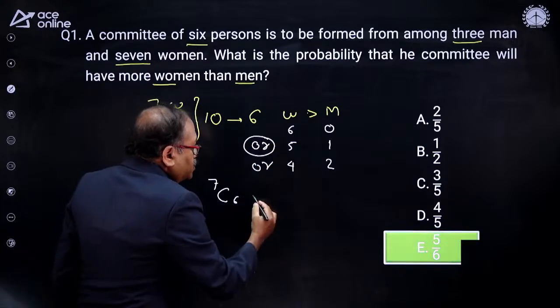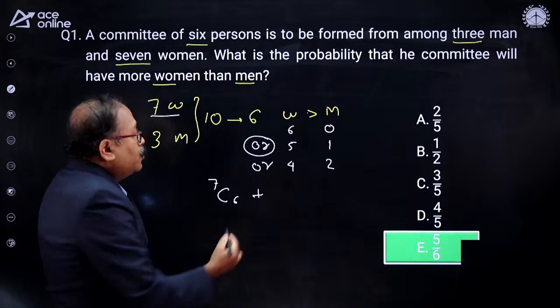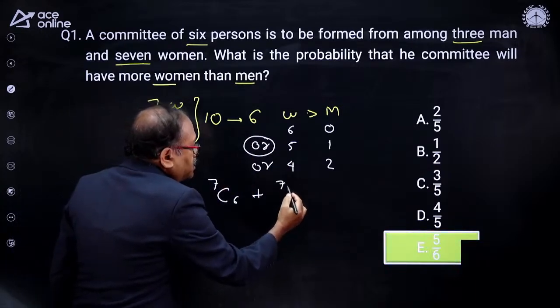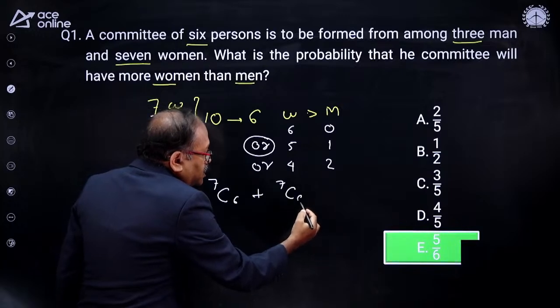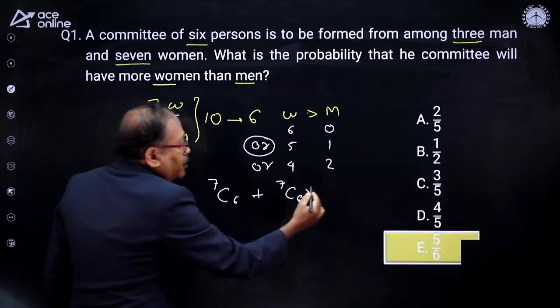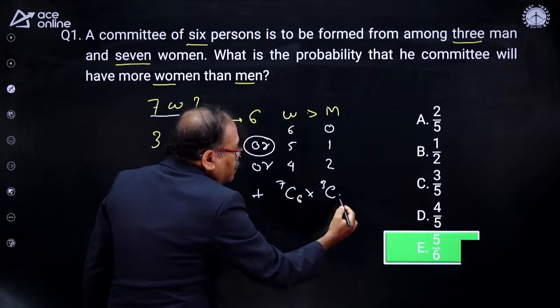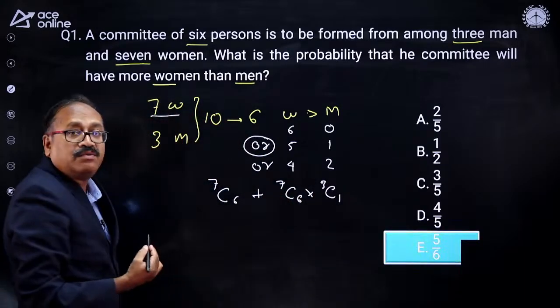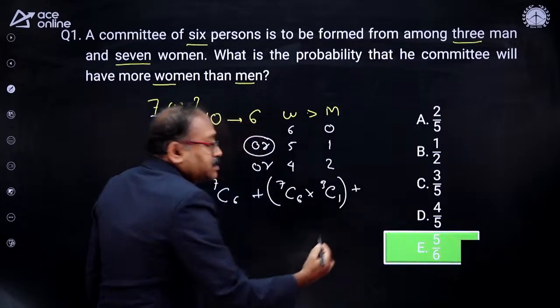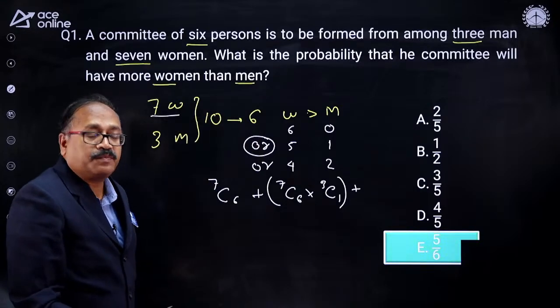As it is or, that is plus. Now, selection of 5 women out of 7 women, that is 7C5, and you are selecting 1 man out of 3 men, so 3C1. So this is one combination, or that means plus. Mr. Ramkumar, this is plus.